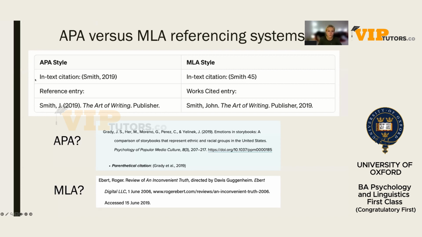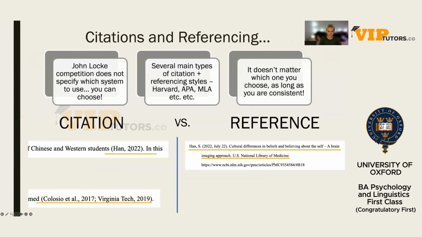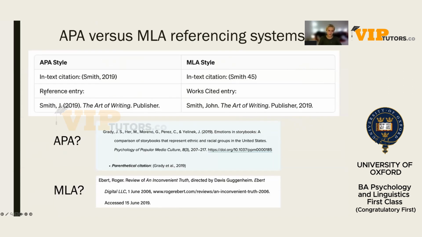So what you would do is you would type in name and date, like we just saw in the previous slide, name, date. And then the bibliography at the end, you do surname, name, date, and then title. MLA is slightly similar, but just a bit different. But we're going to focus on APA.